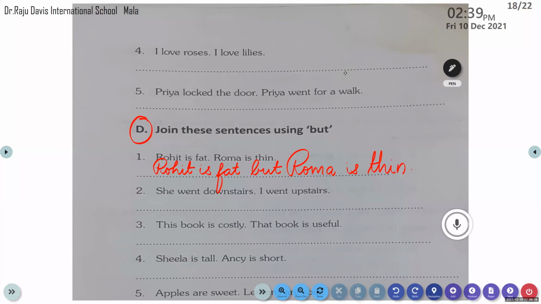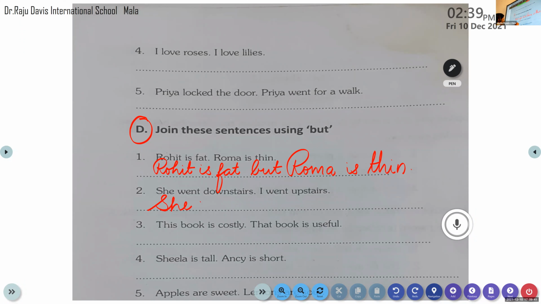So what we have to do here? She went downstairs, but I went upstairs. Very good, Parvati, very good. Yes, let's write now. Okay, can you hear me? Am I audible to everyone? My video is off now. Yes. So all of you please do listen. So let's begin. All of you please do take your pencils in your hand.